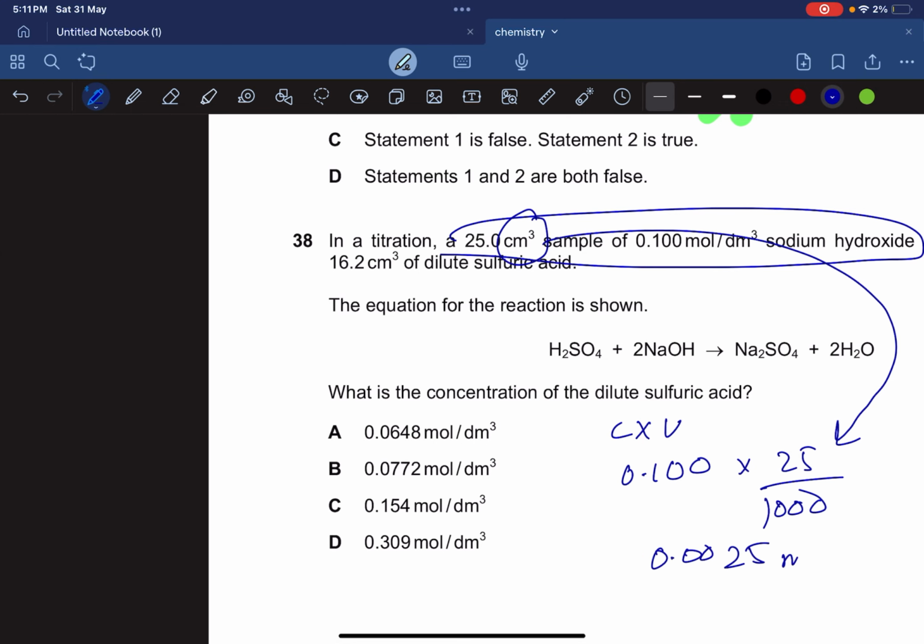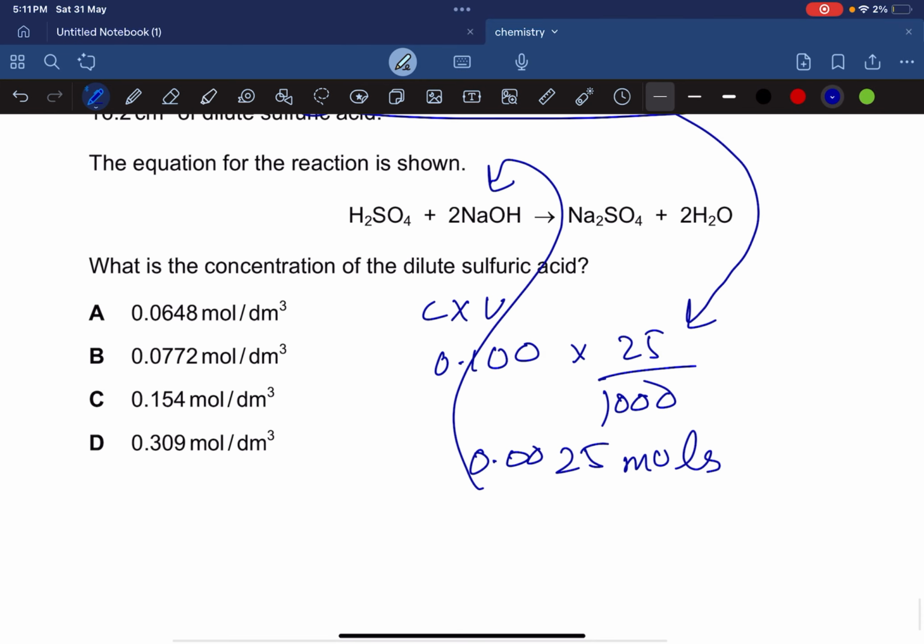0.0025 moles of this NaOH. Now I make my mole ratio. What's going to be the moles of my H2SO4? I guess the most important thing in the equation is this. You just have to look at the moles. 2 moles of this form 1 mole of this. So you have to form a mole ratio, H2SO4 to NaOH. So 2 moles of this forms 1 mole of this.